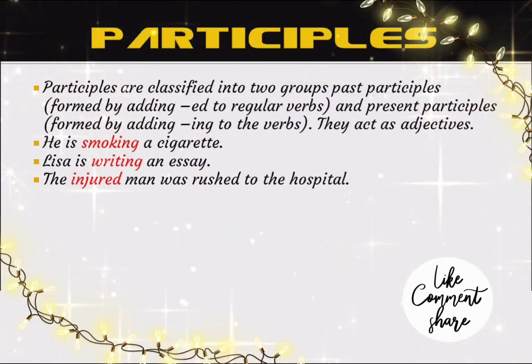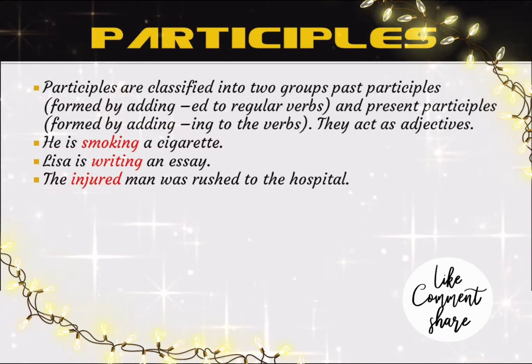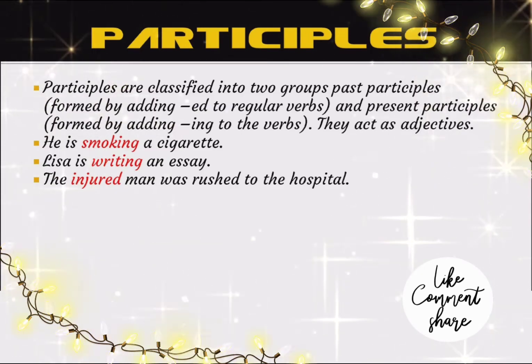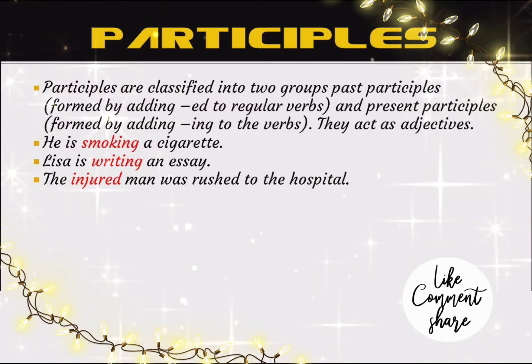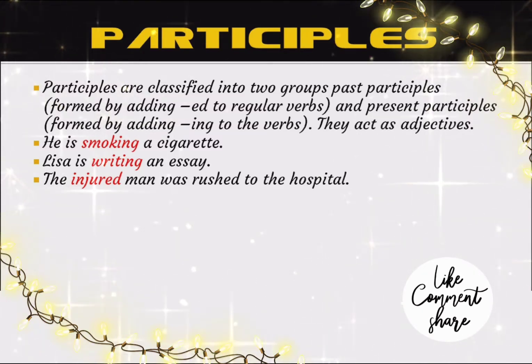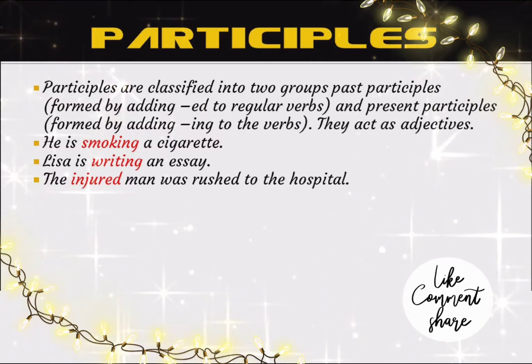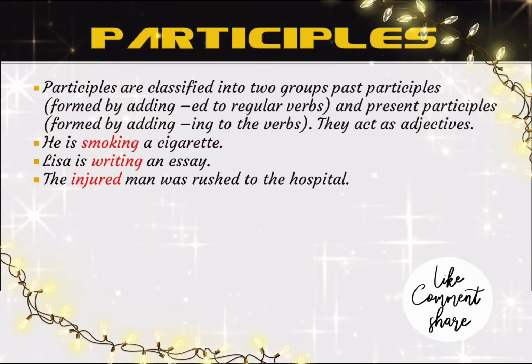So next is participle. Participles are classified into two groups, past participle and present participle. Past participles are formed by adding ed to the regular verb and present participle is formed by adding ing to the verb. They act as an adjective. They are often confused with gerund, but participles are different from gerunds. Gerunds act as a noun, but participles act as an adjective.